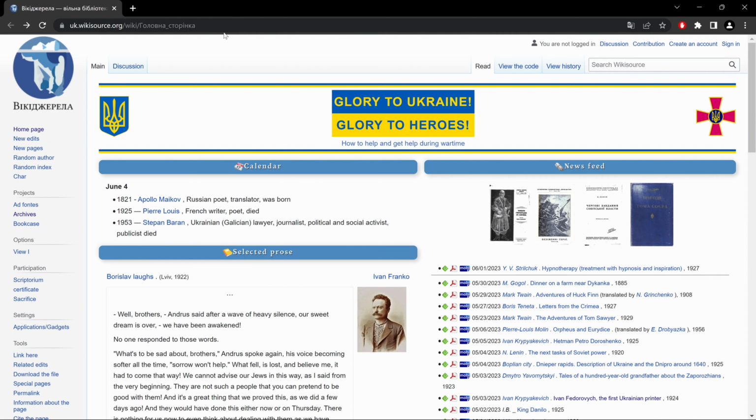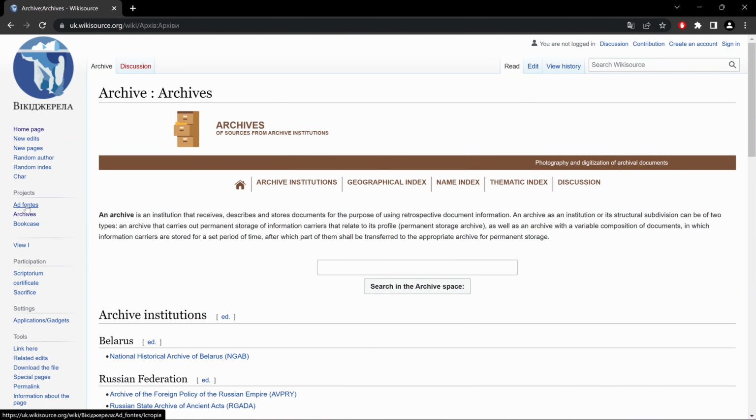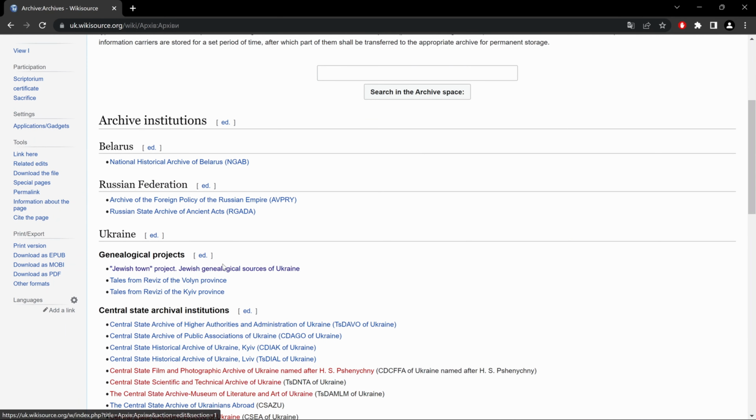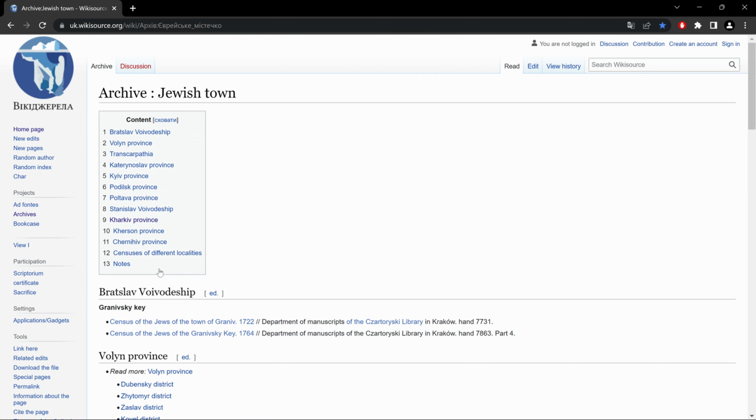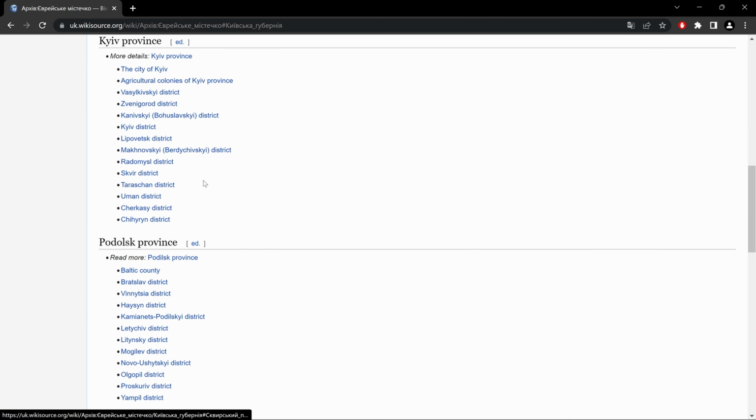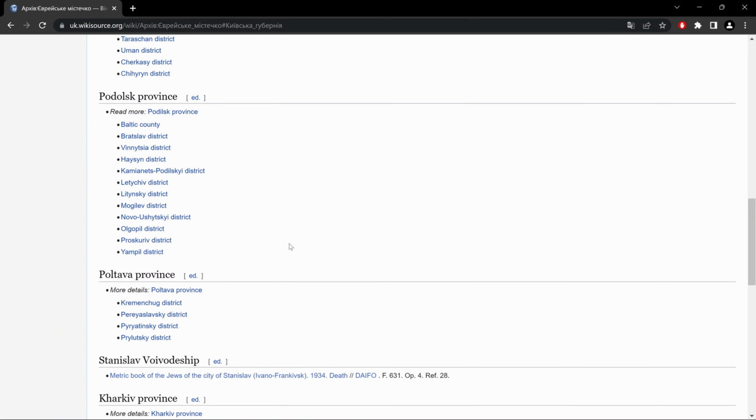Now the first thing you want to do is on the left hand side under projects, click on archives, then scroll down under Ukraine genealogical projects. You want to select Jewish Town Project, and it'll bring you to this page. Okay, so first we notice a list of provinces to which we could go by clicking on the actual province or by scrolling through the page.